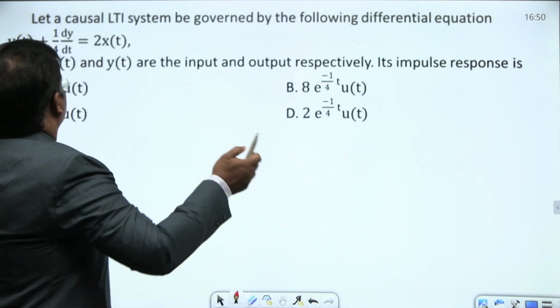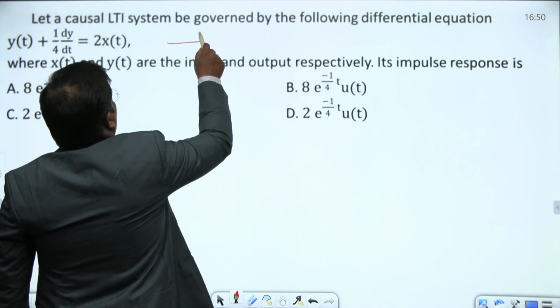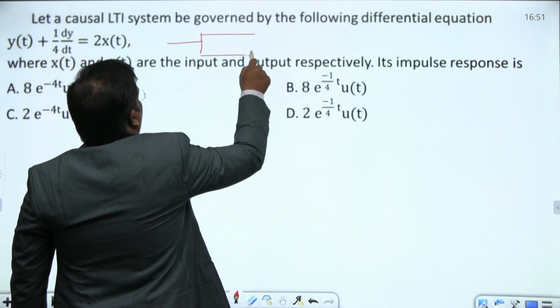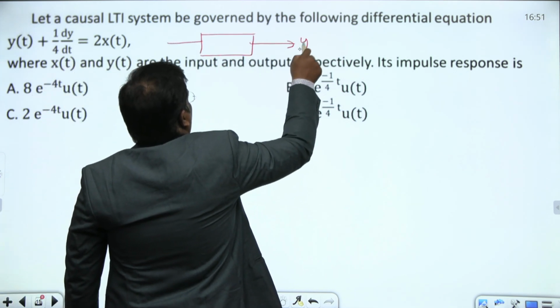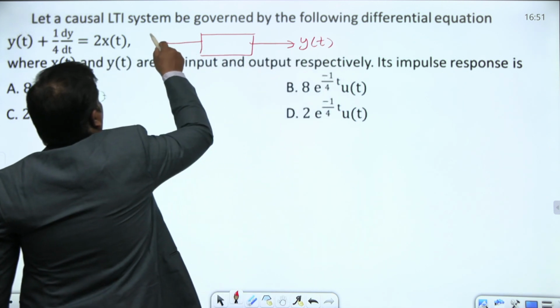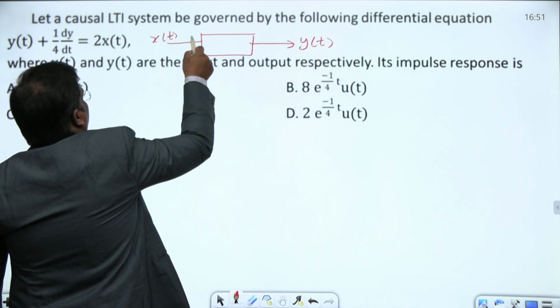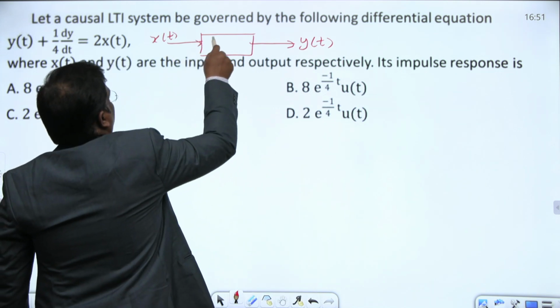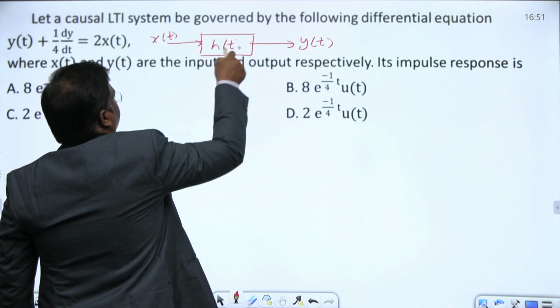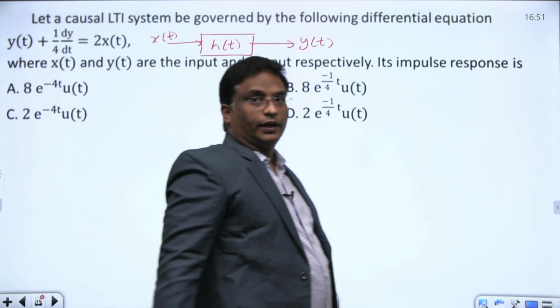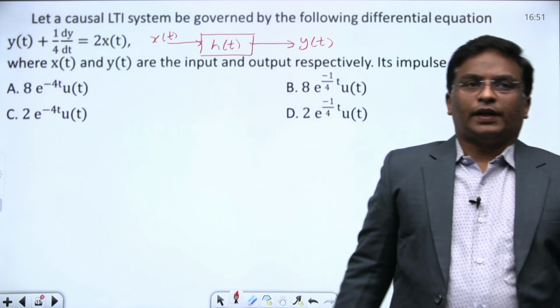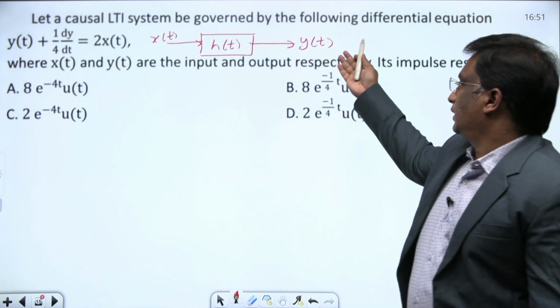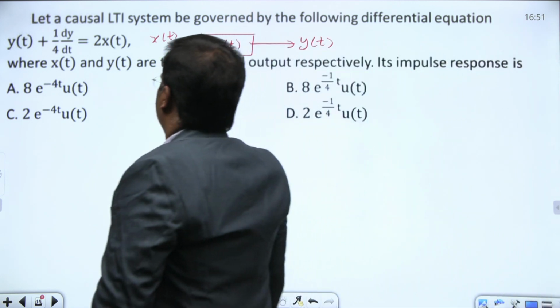Suppose the input is x of t, the output is y of t, and the system function is h of t. The relation between x of t and y of t is this differential equation.